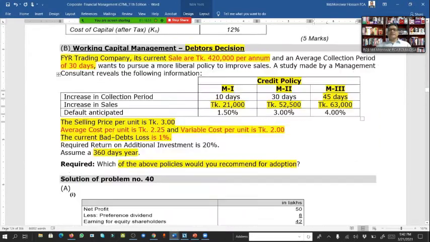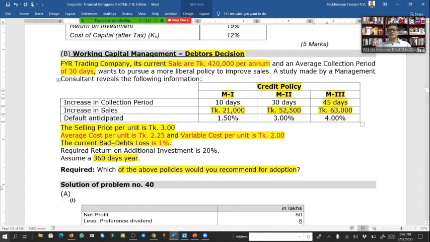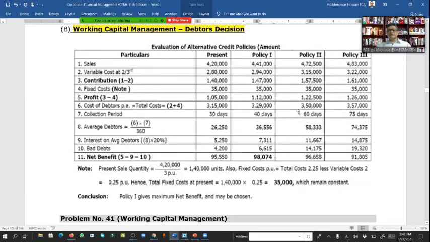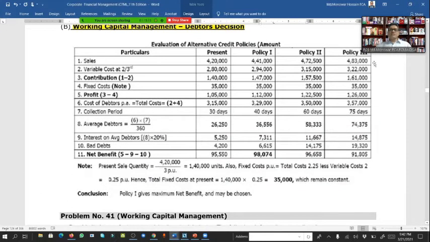But its sale is increased 63,000. But here default increases 4%. So that's why this cost is deducted from the profit.